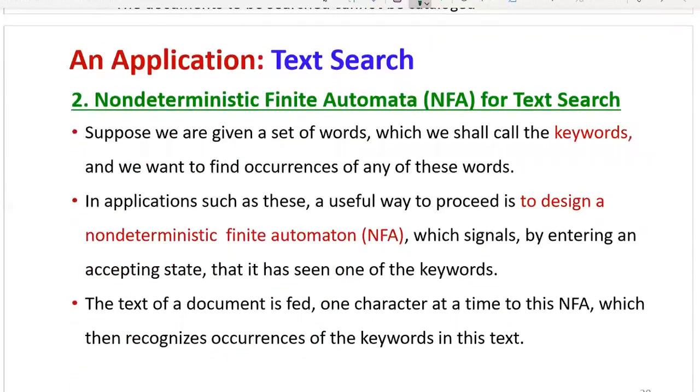Now, the second application related to text search: what is the role of non-deterministic finite automata? How will it be useful for text search? Suppose we are given a set of words which we shall call the keywords, and we want to find occurrences of any of these words. In applications such as these, a useful way to proceed is to design a non-deterministic finite automaton for the keywords, which signals by entering an accepting state that it has seen one of the keywords.